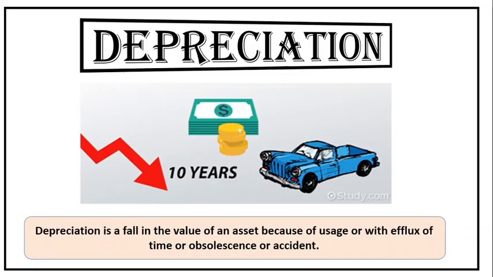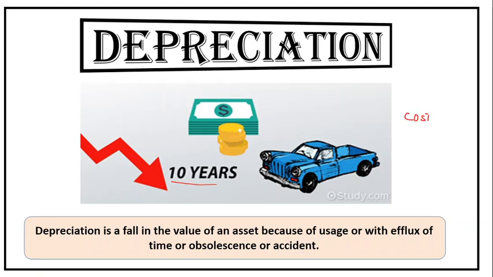So moving to the last topic of the day, that is depreciation. I already explained depreciation once in my previous video. See, when a fixed asset is purchased, a fixed asset cannot be shown at cost every year. A fixed asset gives benefit for future years. Say a car is purchased and this car is going to give benefit for 10 years. But we cannot show the value of the car at its cost.